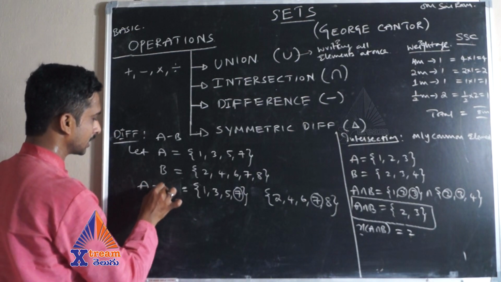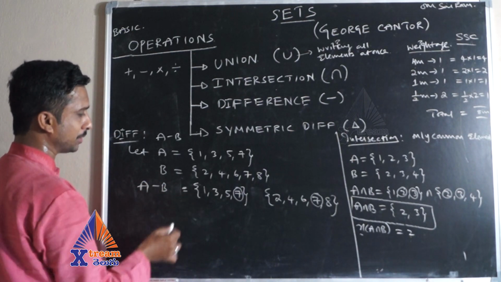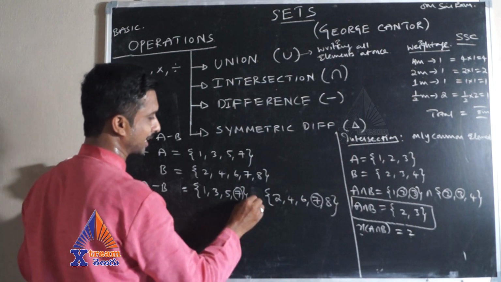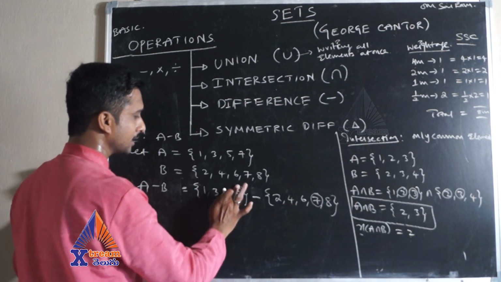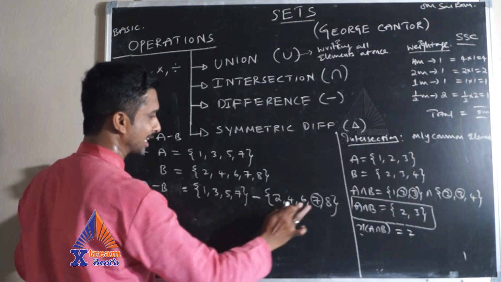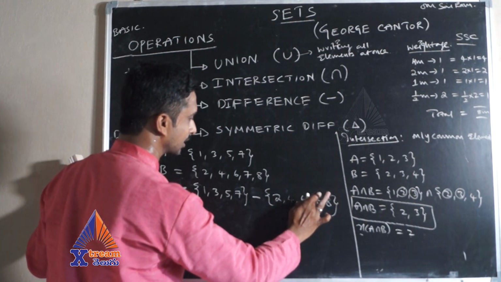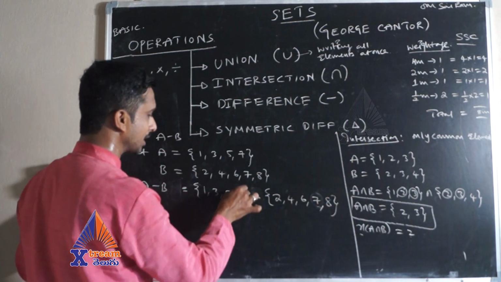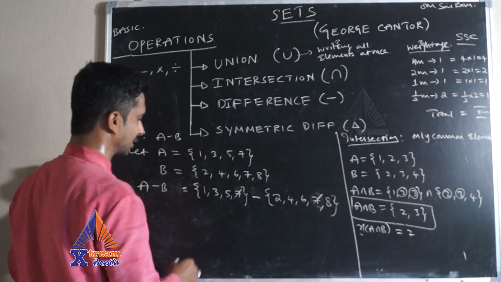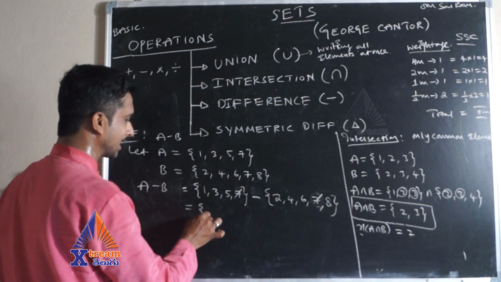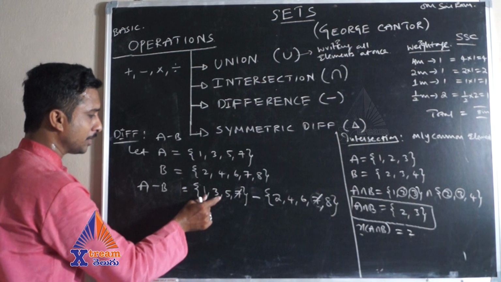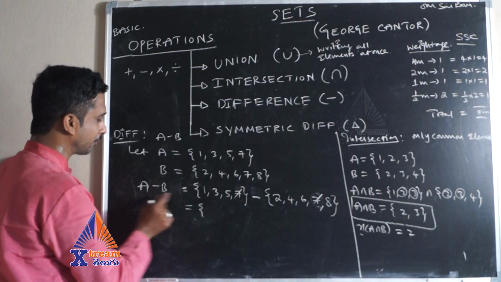Now, if I ask A minus B, these are the A values, minus B. Instead of circling as in union, what you need to do is just strike off the common elements and write the leftover elements in the first set.